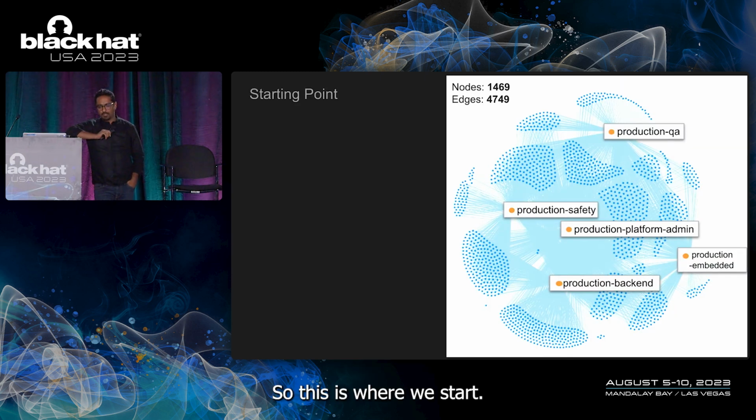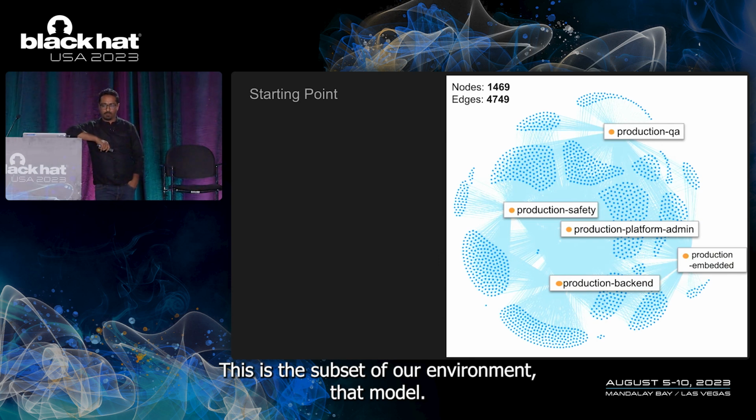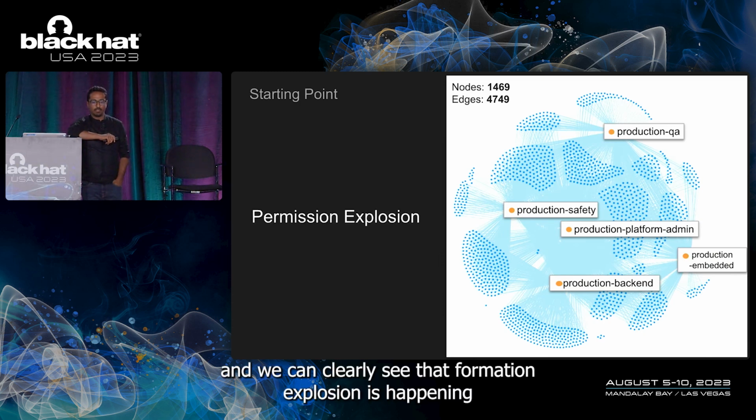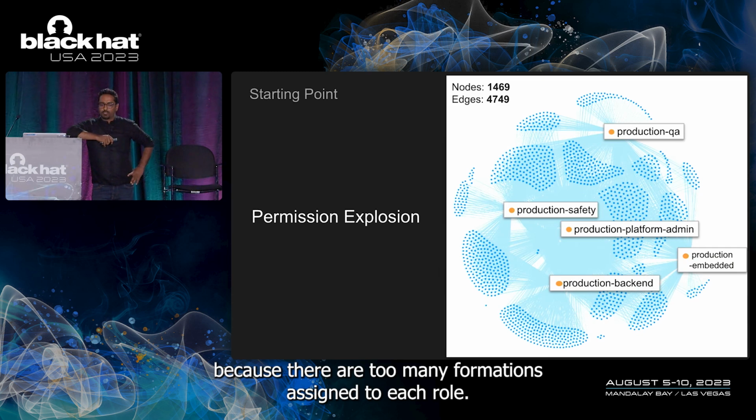So this is where we start. This is the subset of our environment at Motive. We are taking 5 roles right now. And we can clearly see that permission explosion is happening because there are too many permissions assigned to each role.